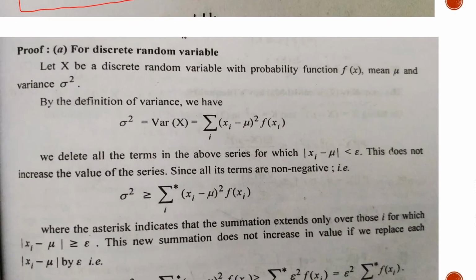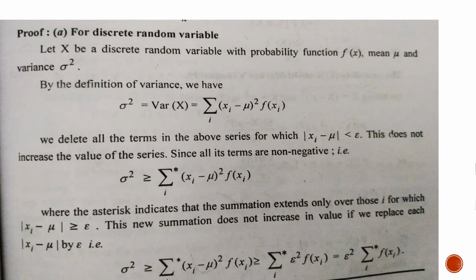Now we have to prove this result for two cases. One is for the discrete case, and one is for the continuous variable case. Let x be a discrete random variable. So first of all, we take the case of a discrete random variable. X is a discrete random variable. Let us say its mean is mu and variance is sigma square.